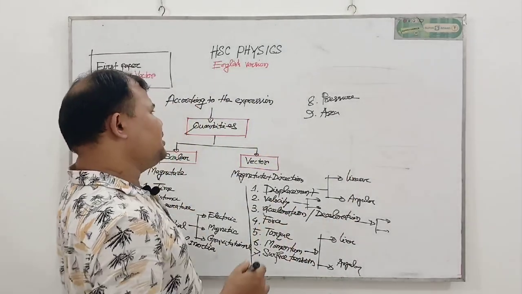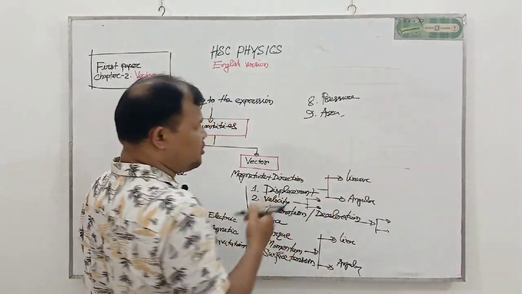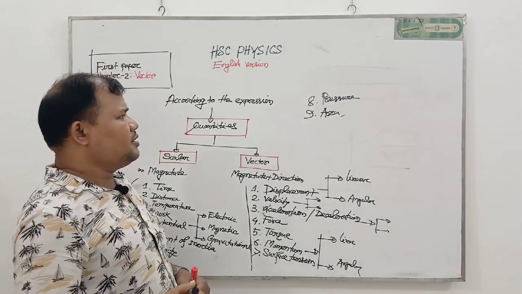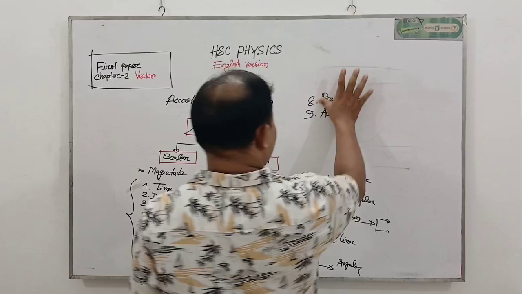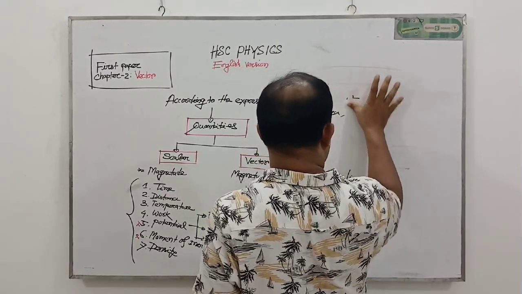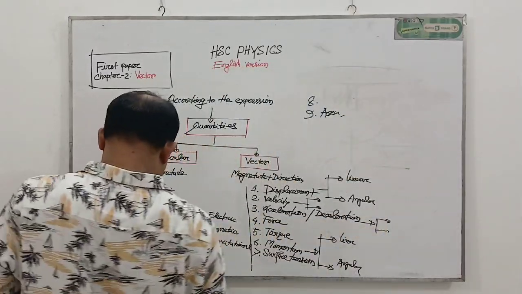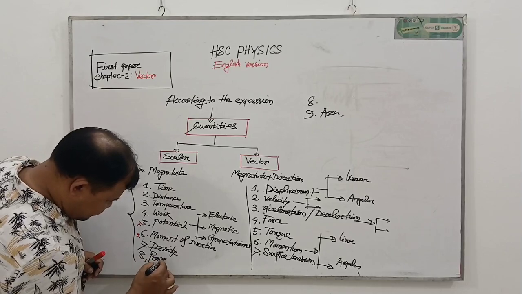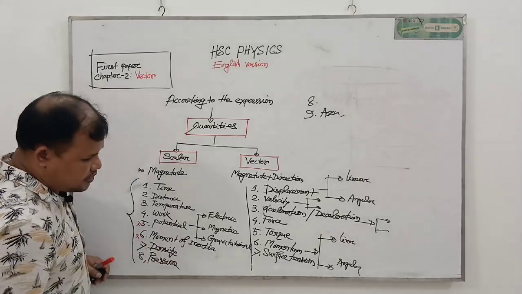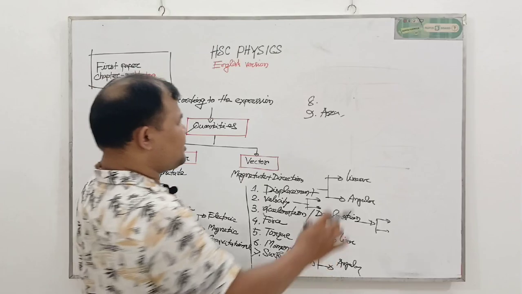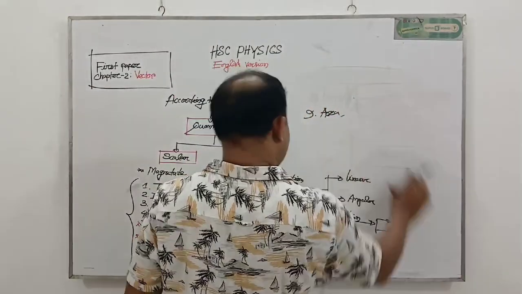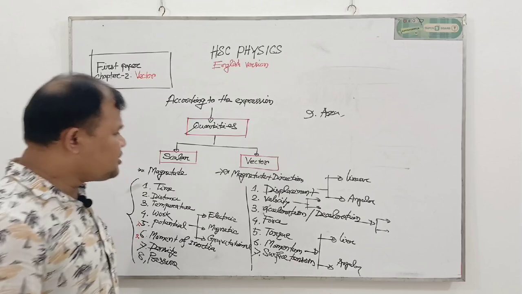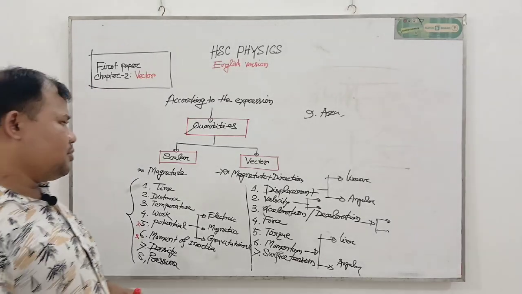So here we learn area is a vector quantity. Sorry, pressure is a scalar quantity. Okay, pressure will be a scalar quantity. Area and surface tension are good examples of vector quantities.